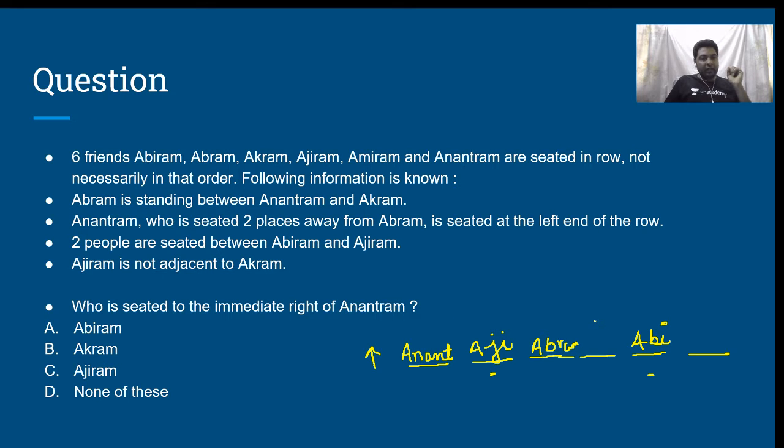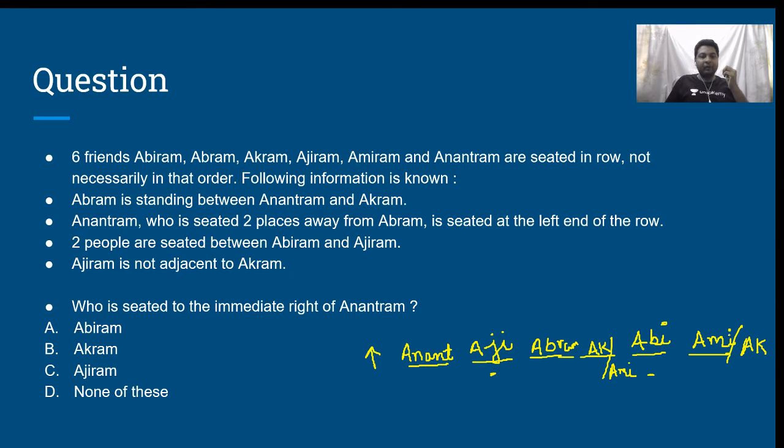Now, where should I write Akram? Who are the 2 people? We are left with Akram and Amiram. We are left with these 2. The constraint is that Abram must be between Anantram and Akram. So, Akram can come in any of these 2 positions. So, therefore, here, if this is Akram, then this will be Amiram. Instead, if this is Amiram, then this will be Akram. So, therefore, the final order is Anantram, Ajiram, Abram, Akram or Amiram, Abhiram, Amiram or Akram.